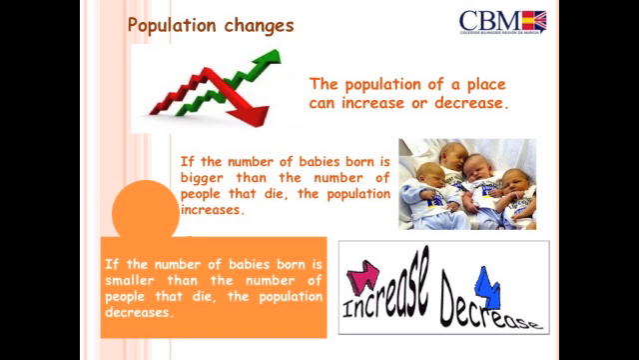Population changes. The population of a place can increase or decrease. If the number of babies born is bigger than the number of people that die, the population increases. If the number of babies born is smaller than the number of people that die, the population decreases.